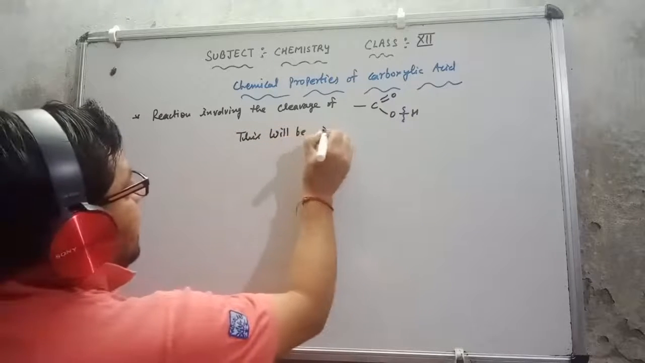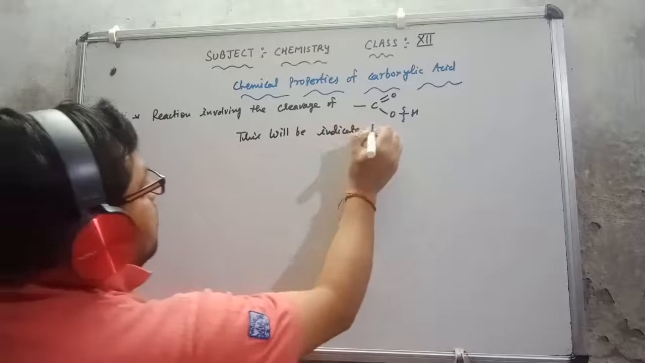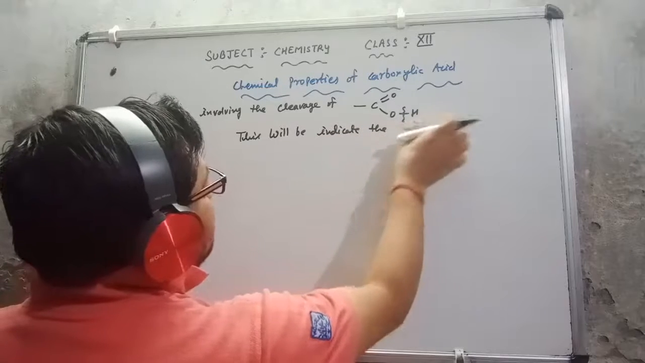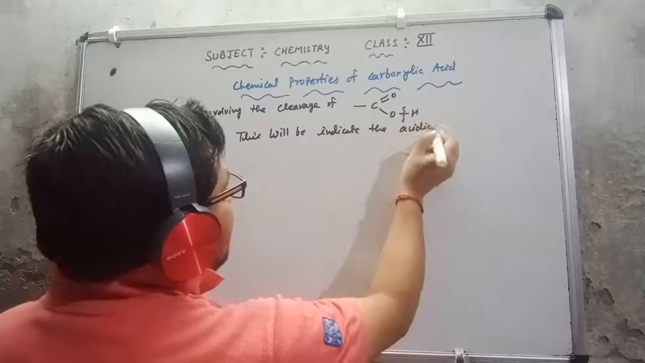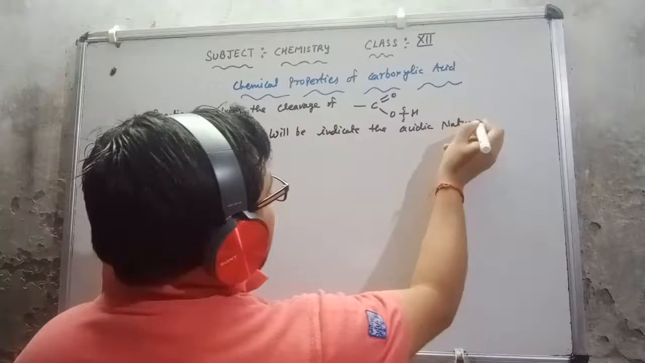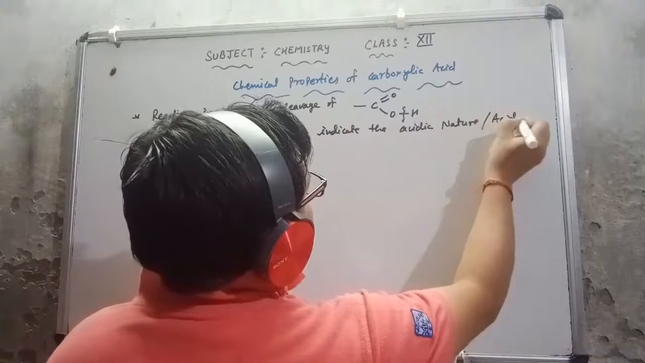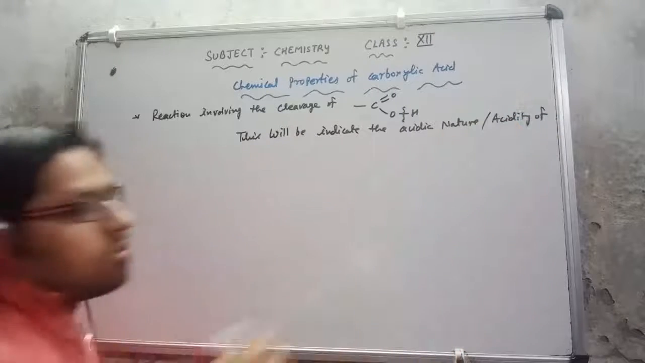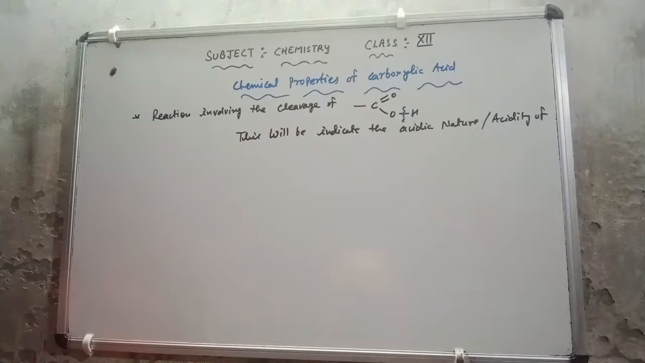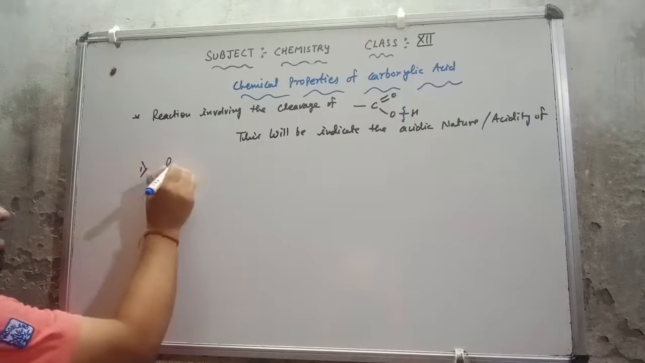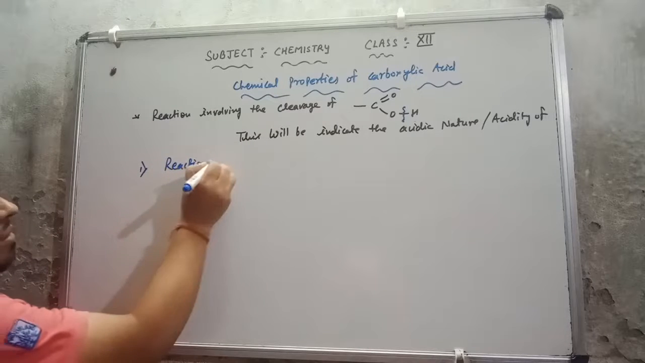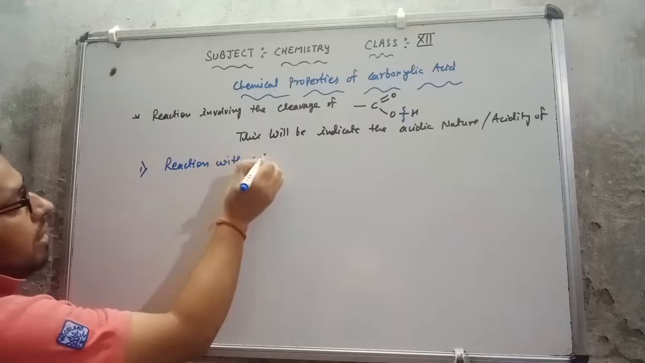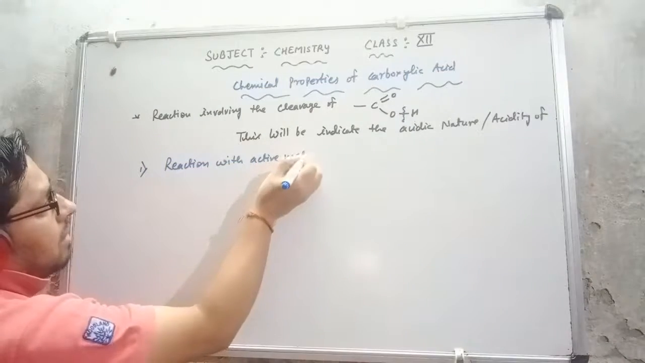This will indicate the acidic nature, or acidity, of carboxylic acid. What is the acidity of carboxylic acid? If I discuss the first point here, this will be the reaction with active metal.